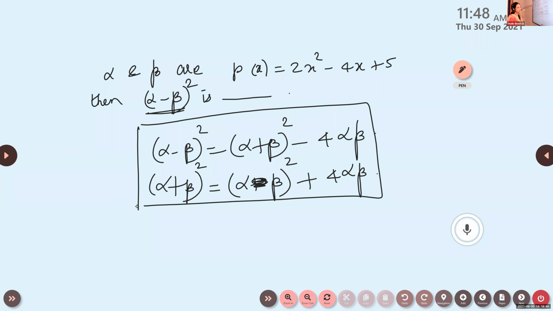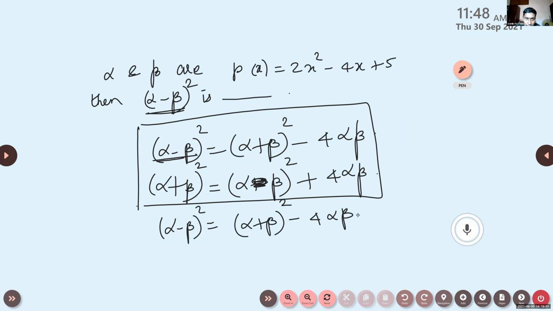This is the formula we have. Alpha minus beta the whole square is alpha plus beta the whole square minus 4 alpha beta. So we want to find alpha minus beta the whole square, so use this formula. Can you say what is the second equation? Alpha plus beta the whole square is alpha minus beta the whole square plus 4 alpha beta.